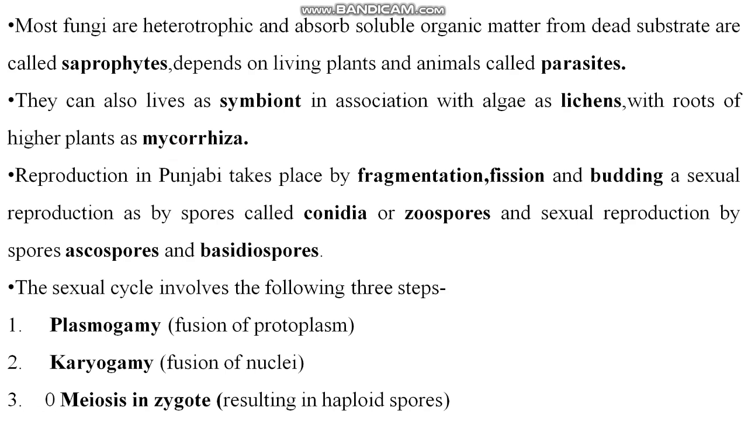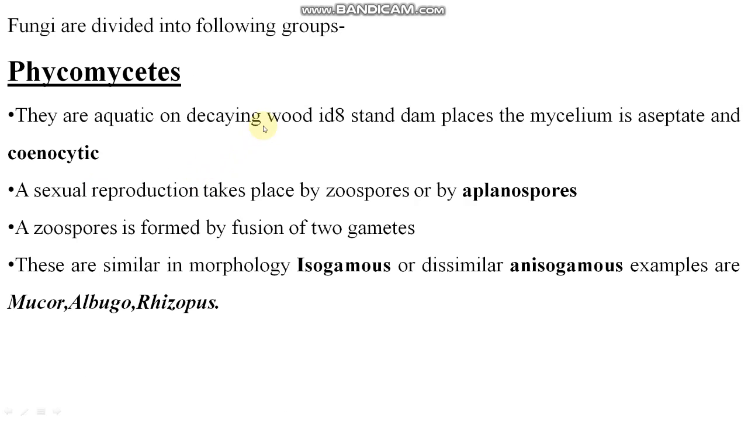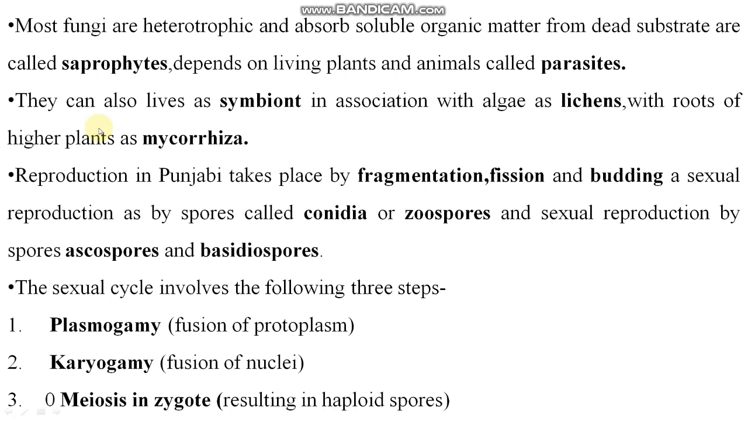Now reproduction in fungi. Sorry, this is not Punjabi, it's a fungi actually. I'm very sorry for this mistake. Reproduction in fungi takes place by fragmentation, fission, and budding. Asexual reproduction is by spores called conidia or zoospores, and sexual reproduction is by spores called ascospores and basidiospores.